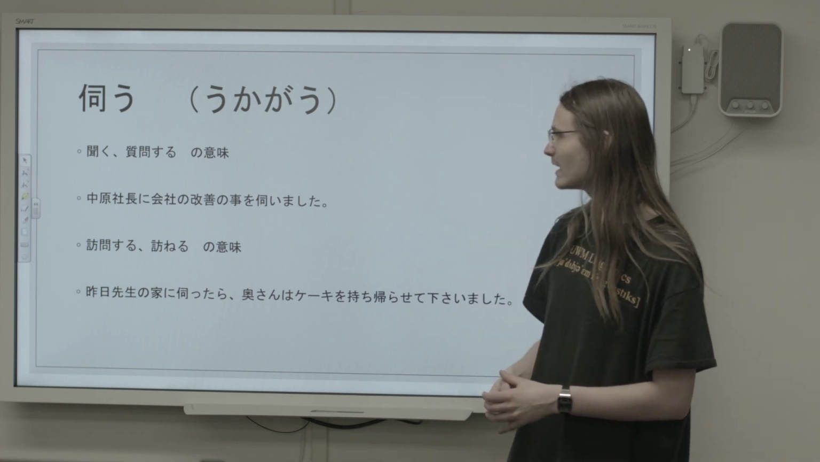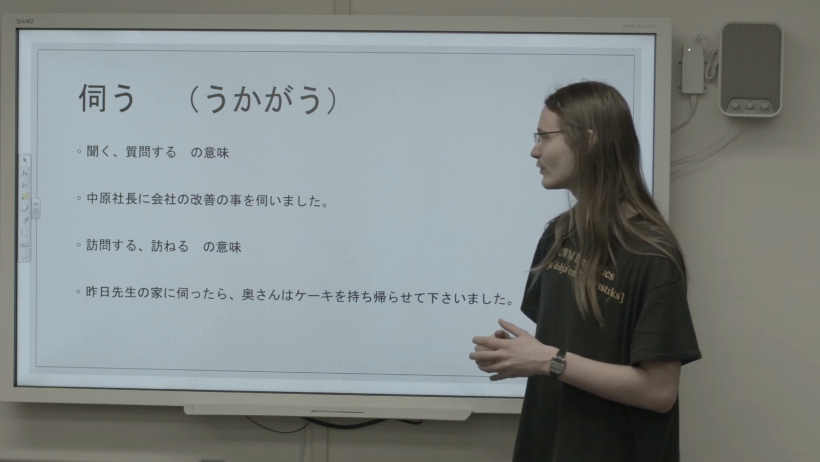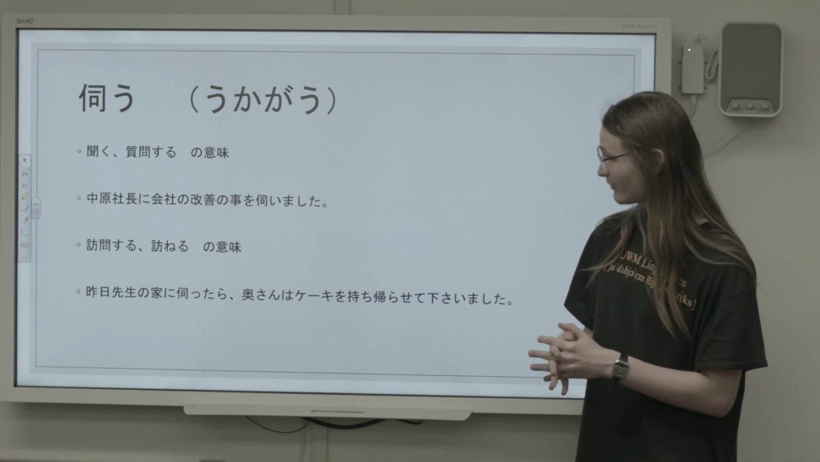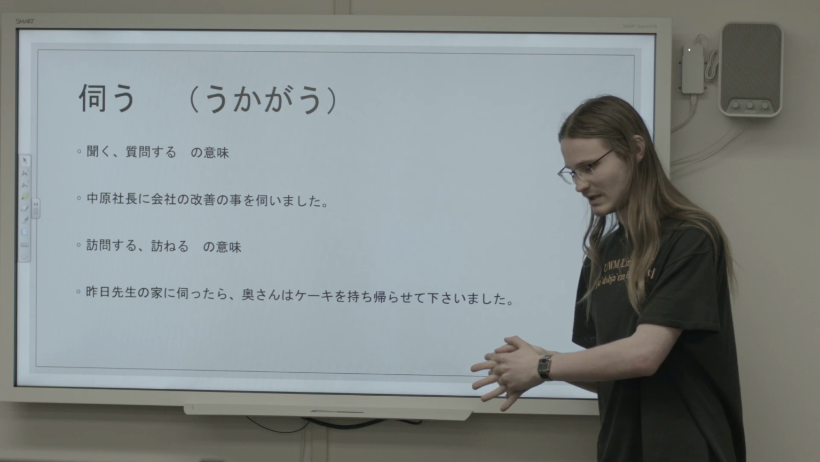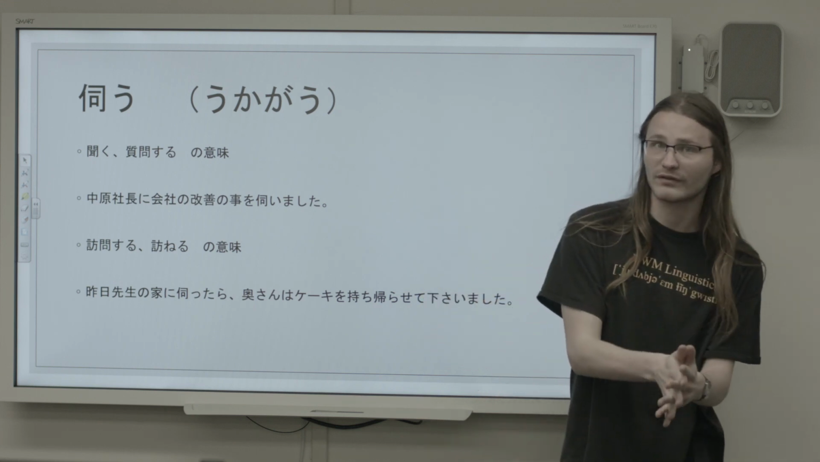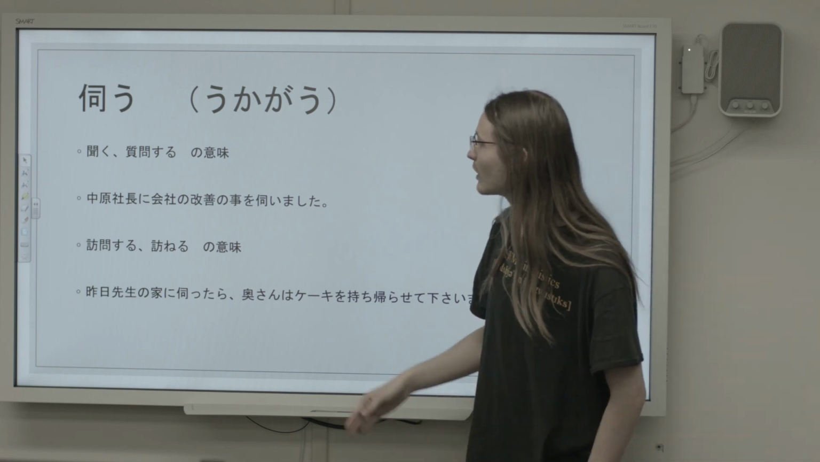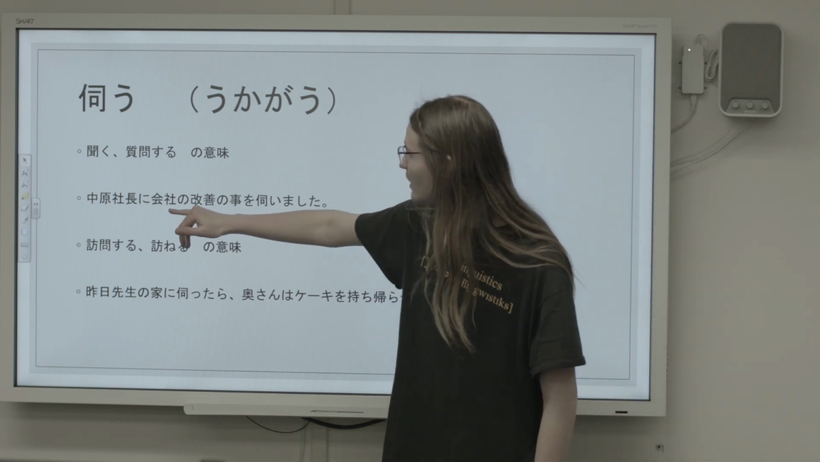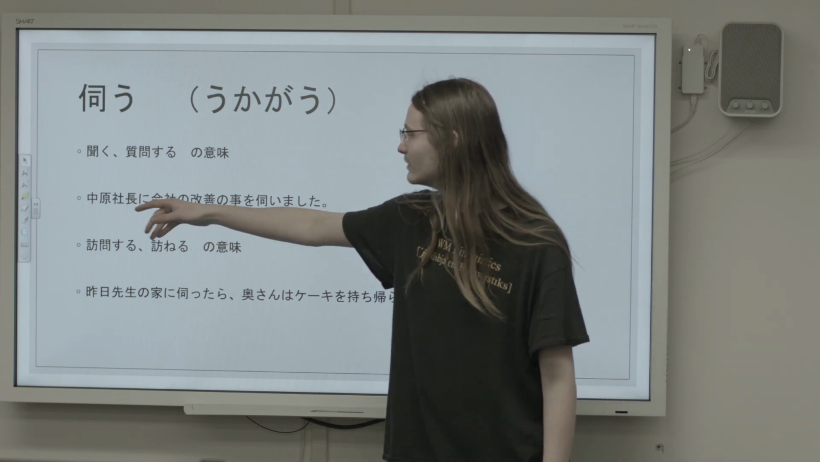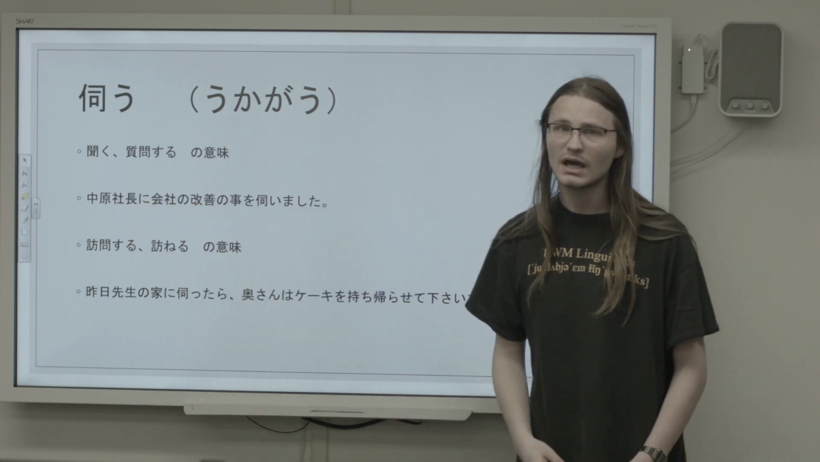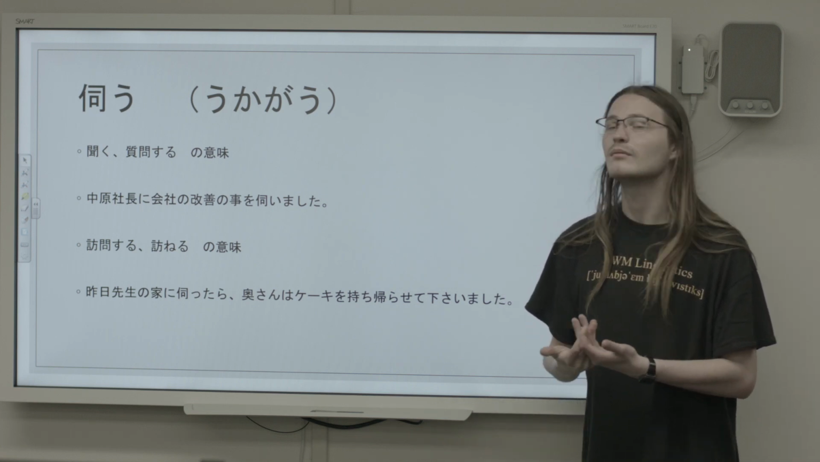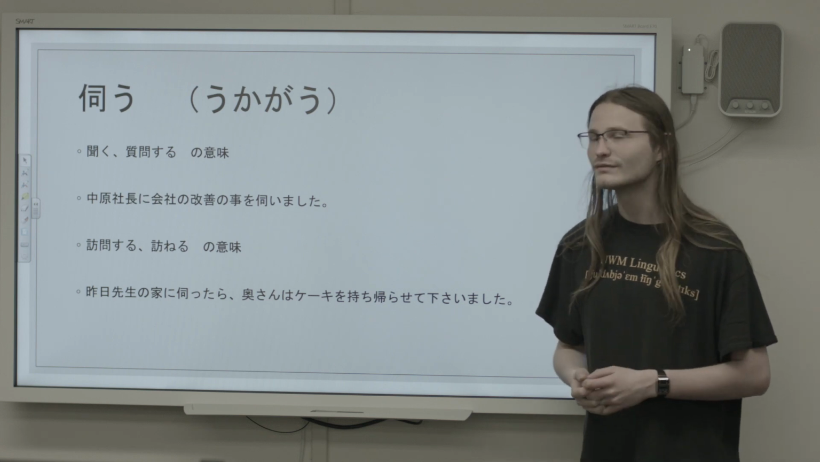Let's look at an example of that. 中原社長に会社の改善のことを伺いました。Right. So we have ことを伺いました。So ことを聞きました。So we're going to ask about, right? So if we're asking about 会社の改善, the company's improvement, to 中原社長, this is going to mean I asked President Nakahara about the company's improvement. Not too difficult.